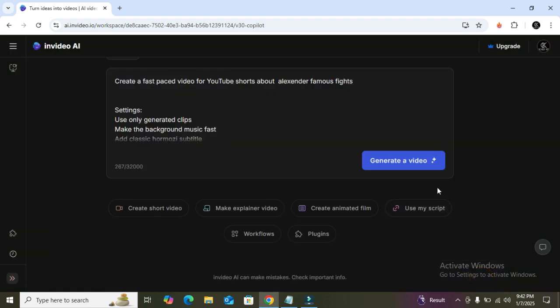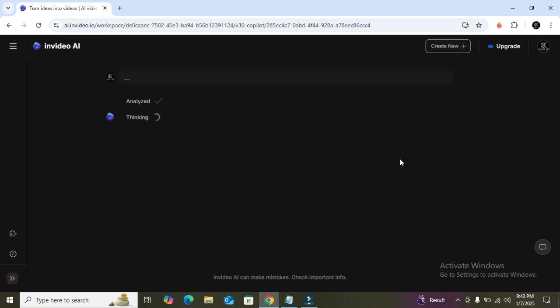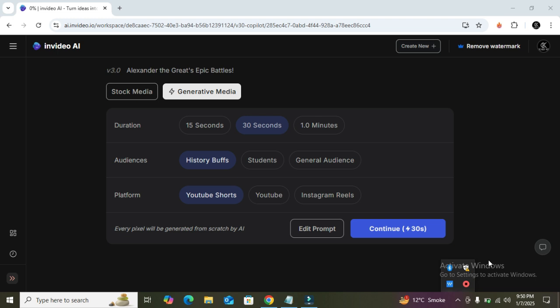After clicking continue, you need to click on generate a video. After that, it starts processing. In the processing stage, it will first analyze your video. After analyzing, it will start thinking about which type of voice they are going to give to your video. And after that, such a screen will appear in front of you. It is asking for a duration for your video, what length you want for your video. We're creating short videos, so we are going to create it for 15 seconds.